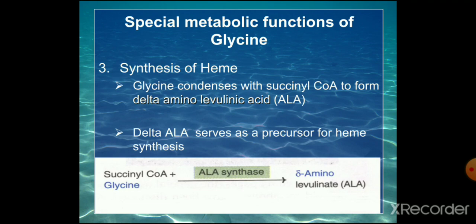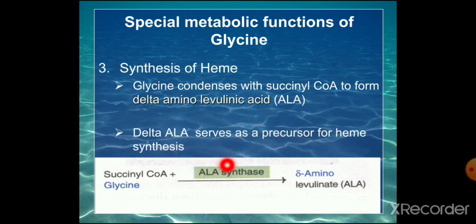Delta aminolevulinic acid synthase condenses the glycine with succinyl coenzyme A to form delta aminolevulinic acid. The enzyme is ALA synthase, or the aminolevulinic acid synthase. Delta aminolevulinic acid serves as a precursor for the heme synthesis.